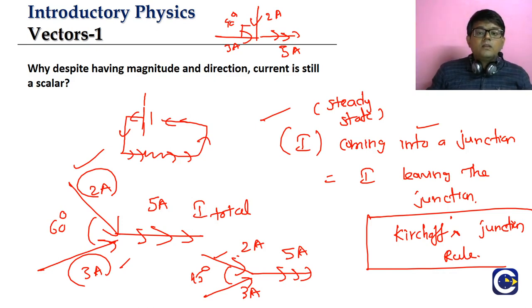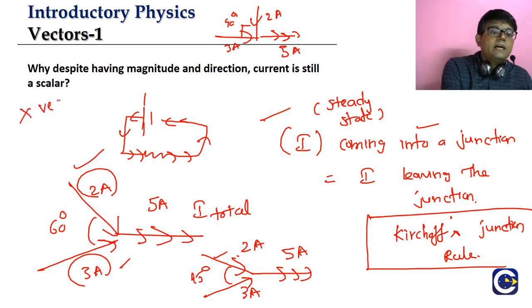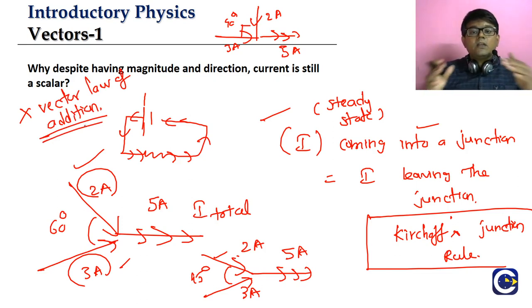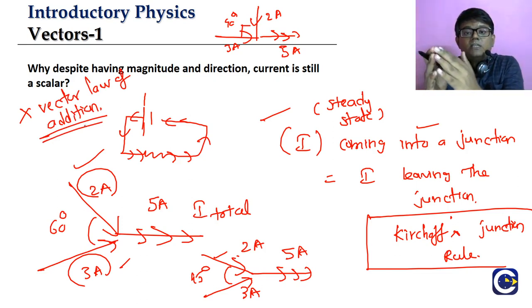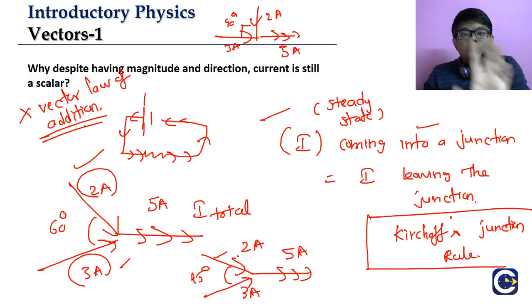But that is not happening here. Current has magnitude, current has direction, but current is not satisfying the vector law of addition. Why? Because the vector law of addition says that when you change the orientation between the two vectors, the resultant value also changes.